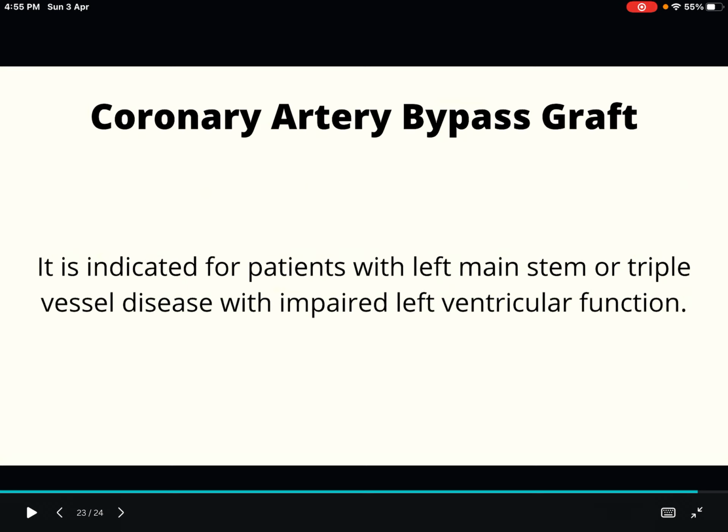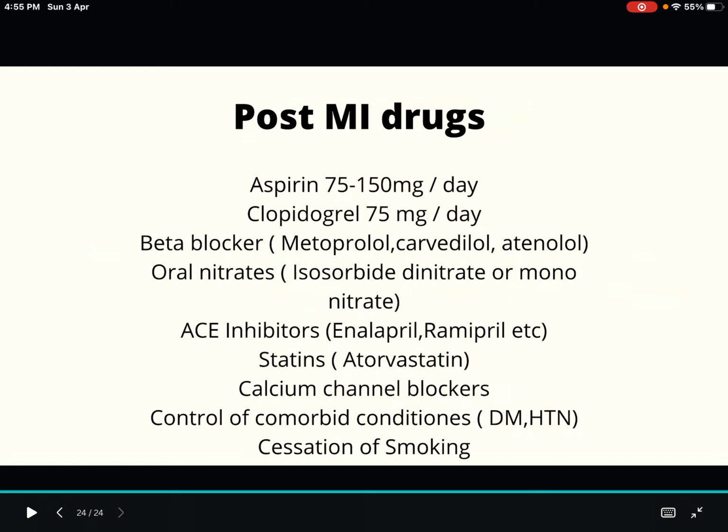The next method is coronary artery bypass graft. It is indicated in patients with left mainstem disease or triple vessel disease with impaired left ventricular function. If that is very severe, we have to go for coronary artery bypass graft.